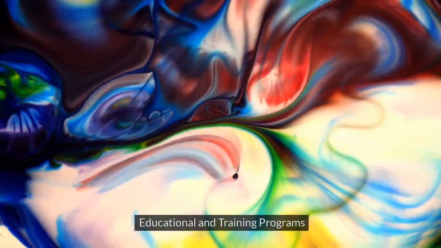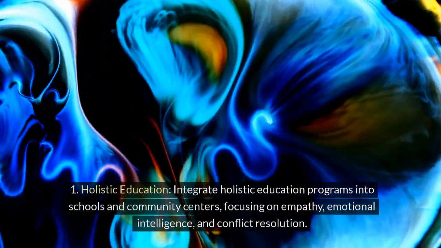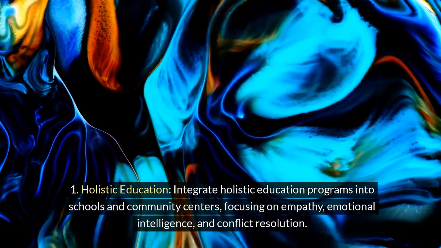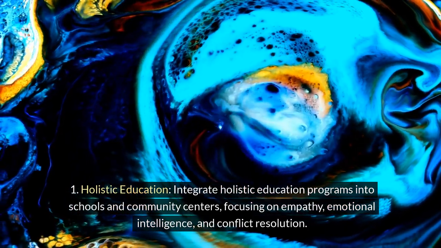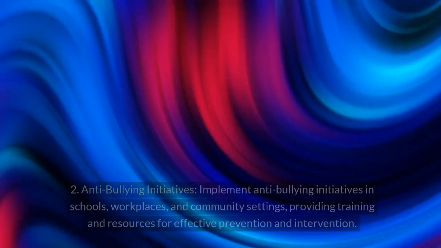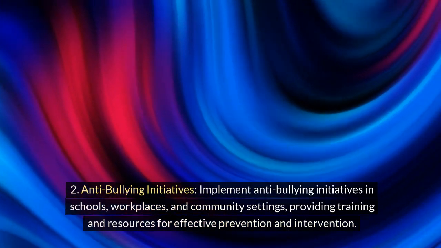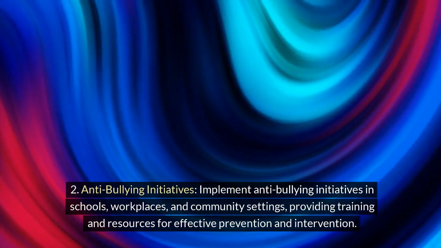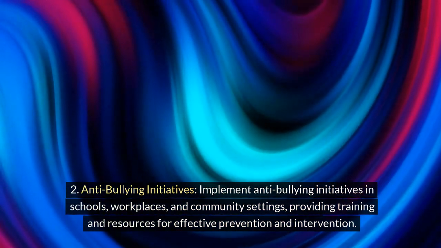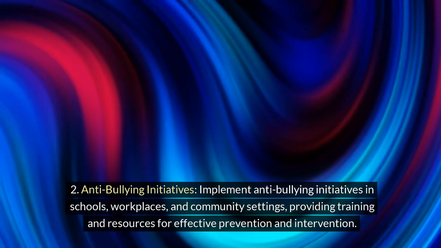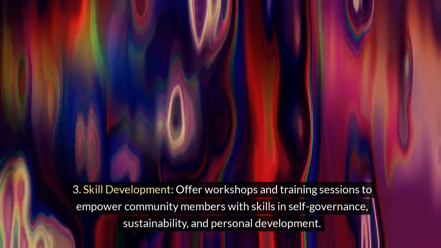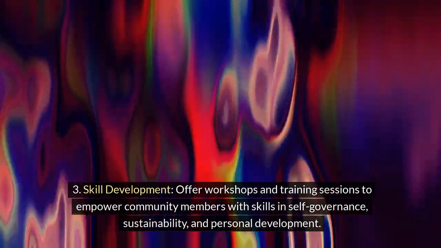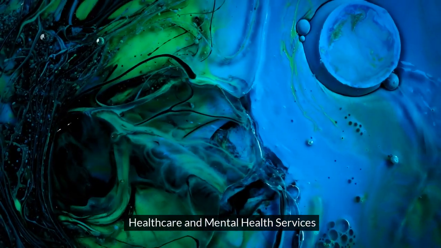4. Educational and training programs. 1. Holistic education. Integrate holistic education programs into schools and community centers, focusing on empathy, emotional intelligence, and conflict resolution. 2. Anti-bullying initiatives. Implement anti-bullying initiatives in schools, workplaces, and community settings, providing training and resources for effective prevention and intervention. 3. Skill development. Offer workshops and training sessions to empower community members with skills in self-governance, sustainability, and personal development.